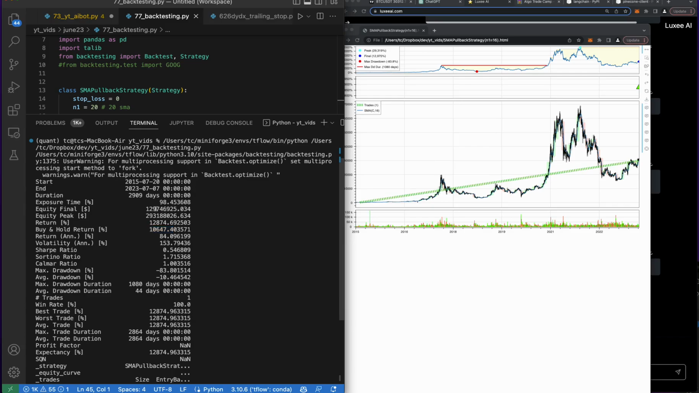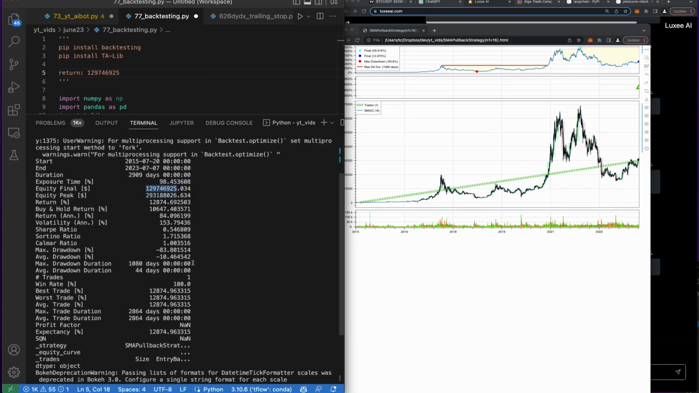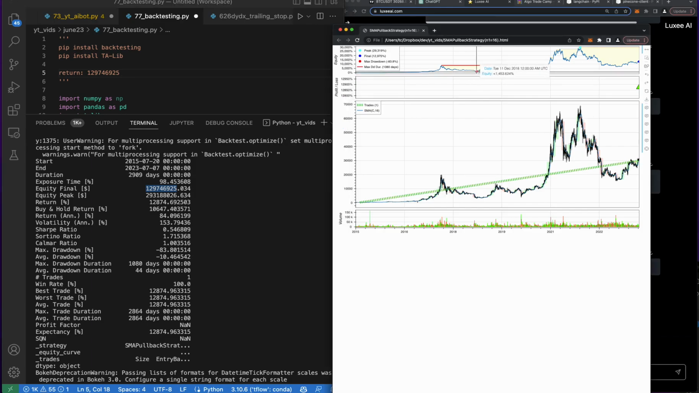You can see the equity final is like 129 million, which is nice. So we'll go ahead and say the return is that. I just love this because it's so many different great stats. So essentially this strategy just purchased at the best time period down here and sold up there. So you can see it only made one trade.